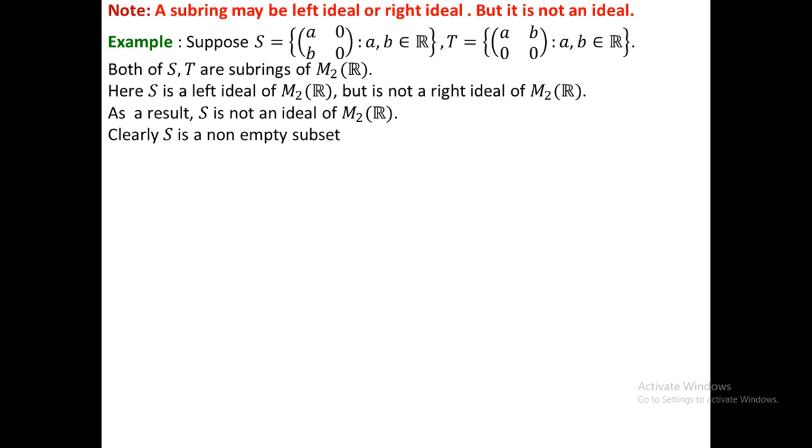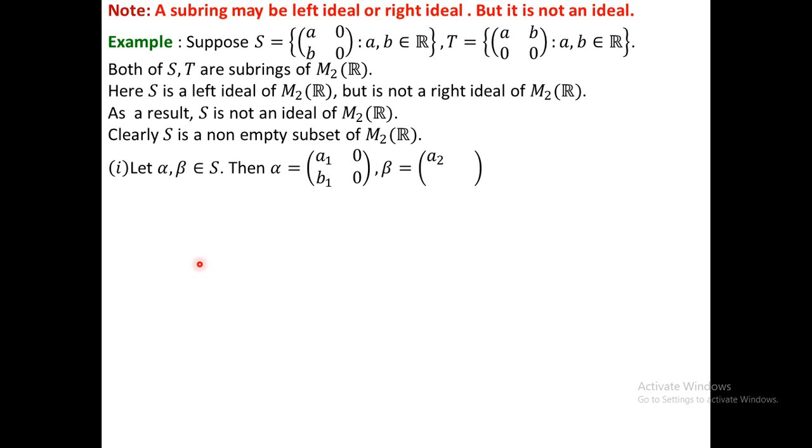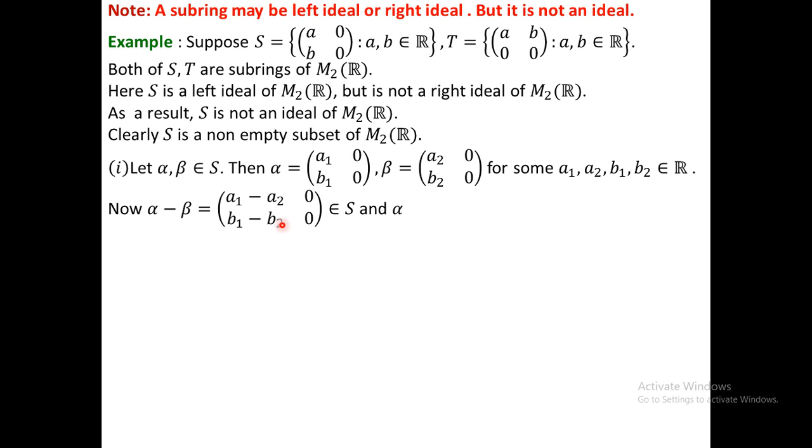At first, clearly S is a non-empty subset of M2R. Now we will show that S is a subring. For that purpose we have to take two elements alpha and beta from S. Here alpha and beta are in that form, that is, the second columns are 0 0. Now we have to calculate alpha minus beta and alpha dot beta. This is alpha minus beta, and clearly this is an element of S, and this is alpha dot beta.